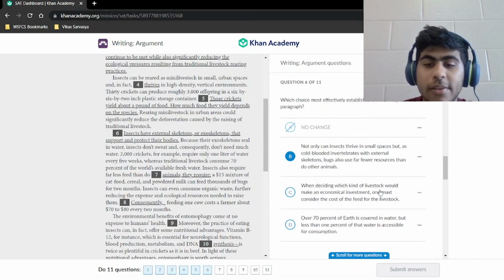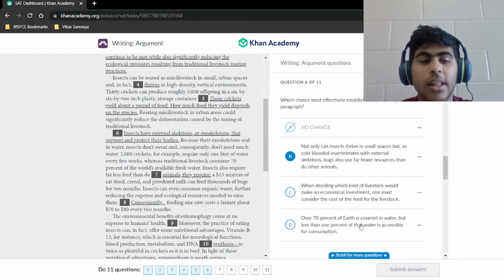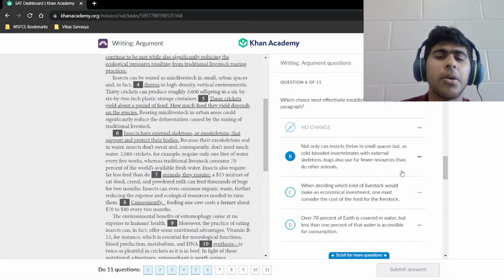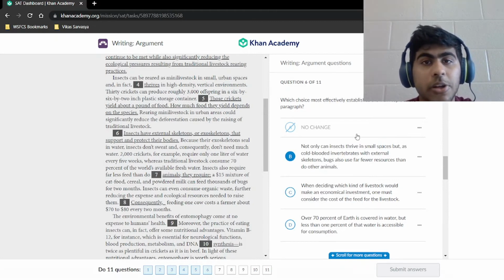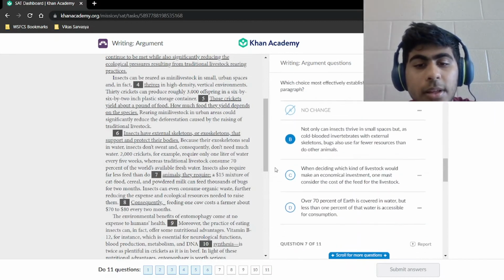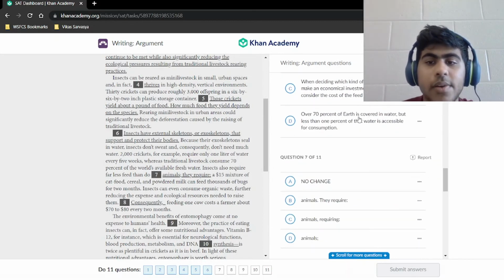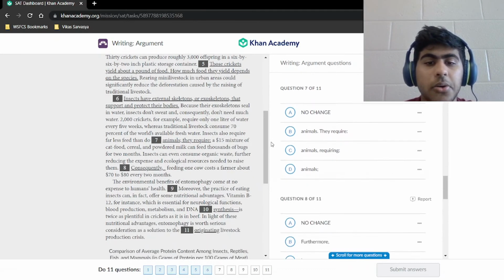When deciding which kind of livestock, one must consider the cost of the feed for the livestock. That doesn't talk about the bugs and how economically superior the bugs are in terms of how much it costs to feed them, how much it costs to raise them. And then 70% of the earth is covered in water, less than 1% is accessible for consumption. No, that is nothing to do with what we're talking about.